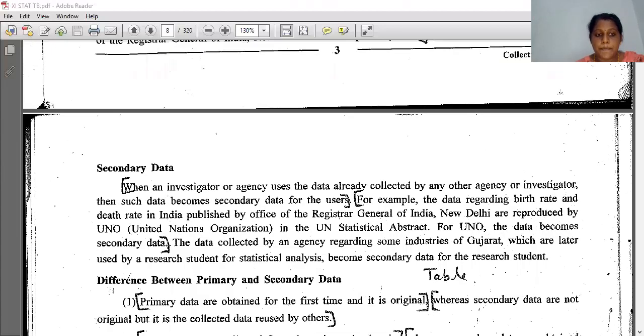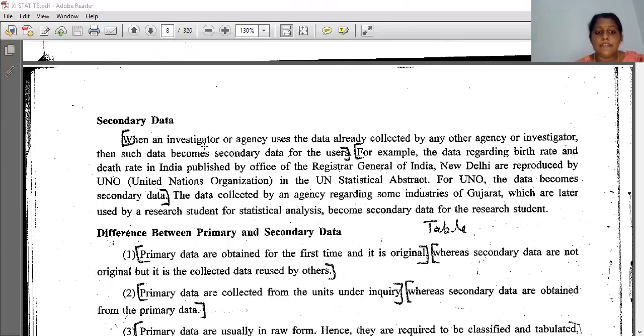Then secondary data: when an investigator or agency uses data already collected by any other agency or investigator, such data becomes secondary data for the users. For example, the data regarding birth rate and death rate in India published by Office of the Registrar General of India, New Delhi, are reproduced by UNO, that is United Nations Organization, in the UN Statistical Abstract.